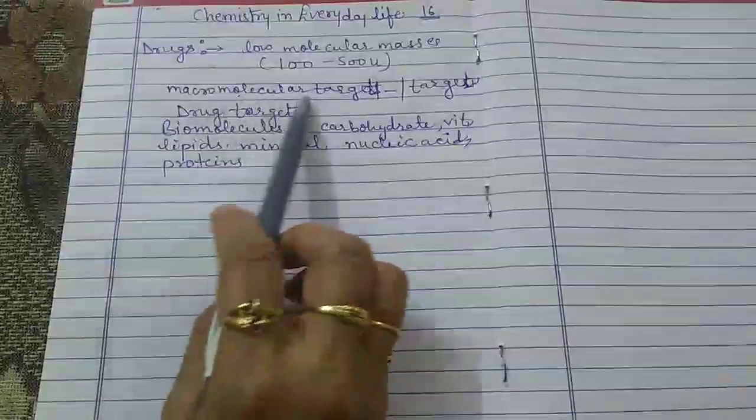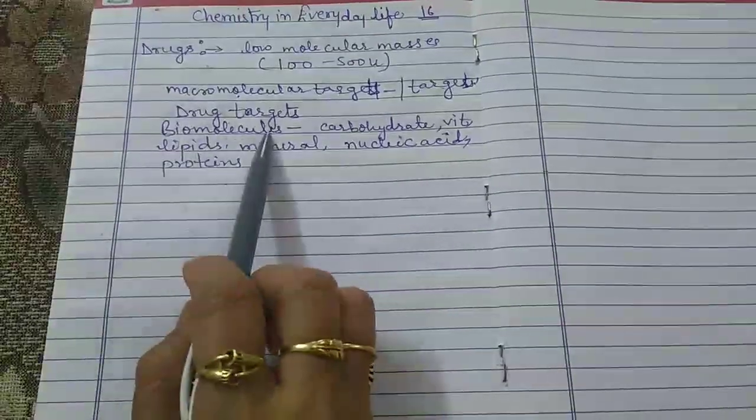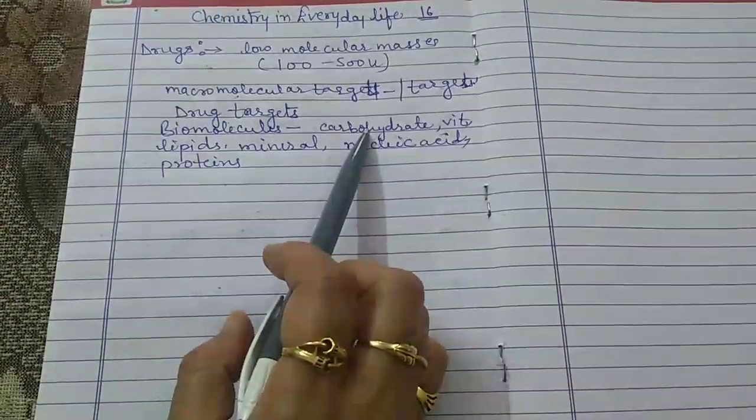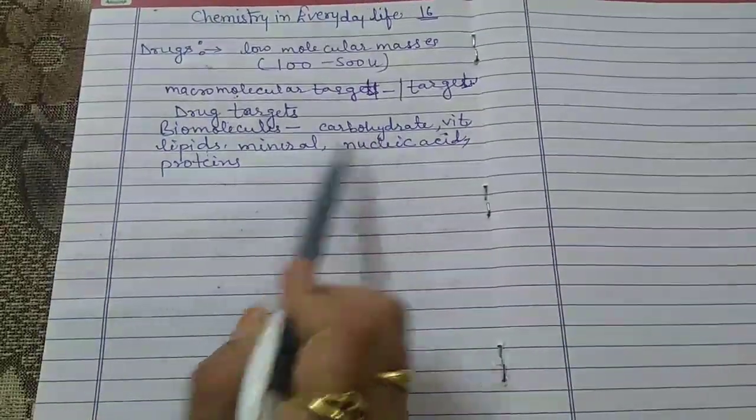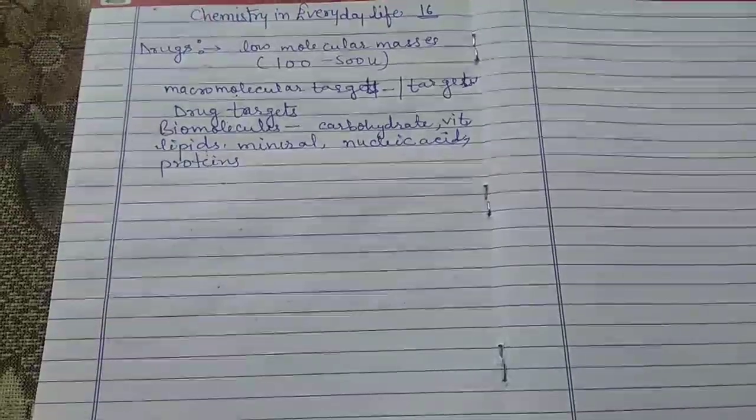So macromolecular target means biomolecules. Example: carbohydrate, vitamins, lipids, minerals, nucleic acids, and proteins.